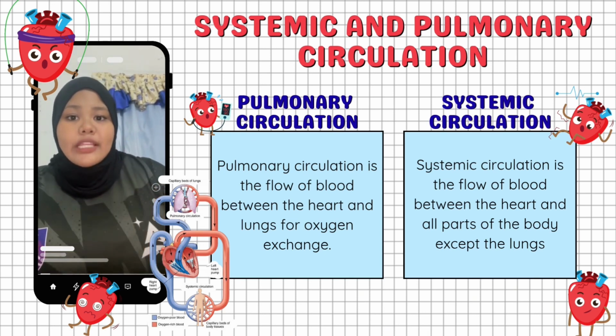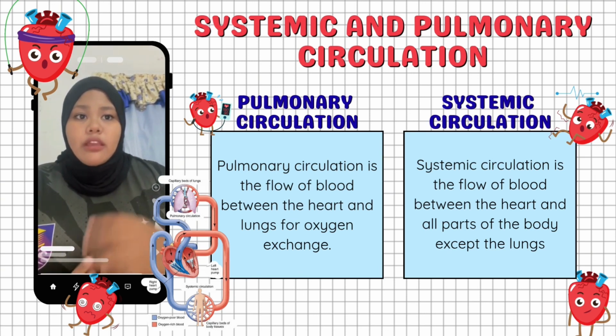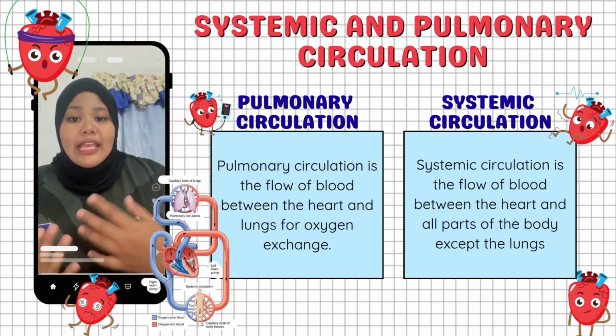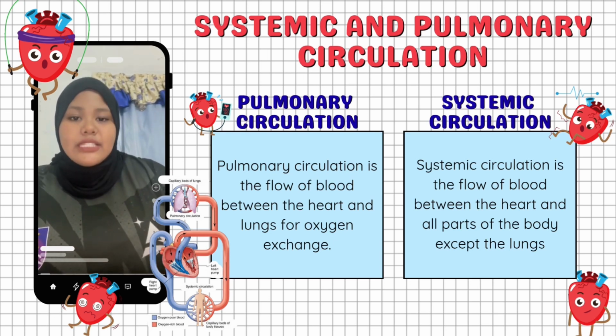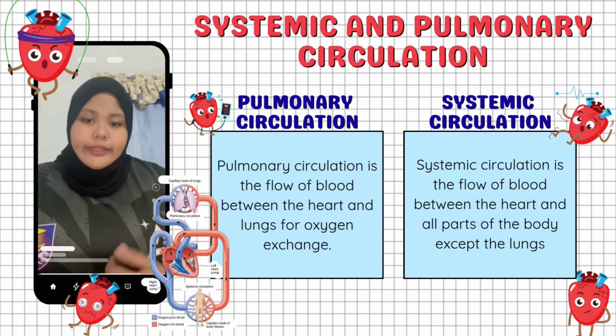The second one is systemic circulation. This is the movement of blood between the heart and the rest of the body, except the lungs. It delivers oxygen and nutrients to body tissues and brings waste products back to the heart.